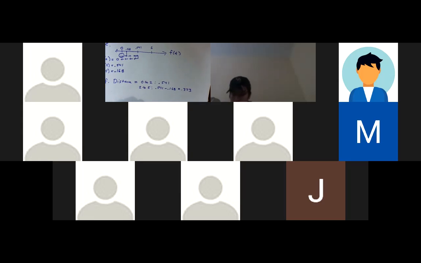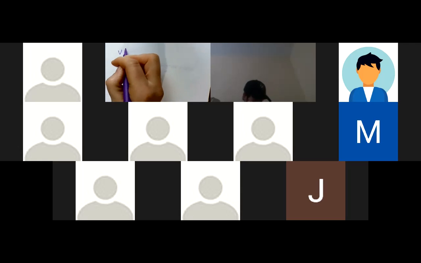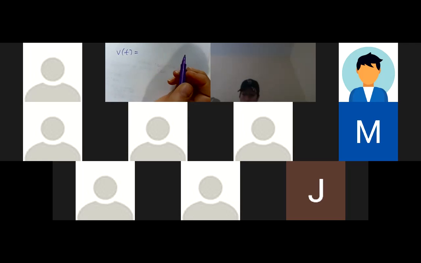G, find the acceleration. Okay. So acceleration, how are we going to find acceleration? How about Misael? How are we going to find acceleration? Misael, are you there? The derivative of velocity. Exactly. Yes. So let's go ahead and write down, we have v of t.